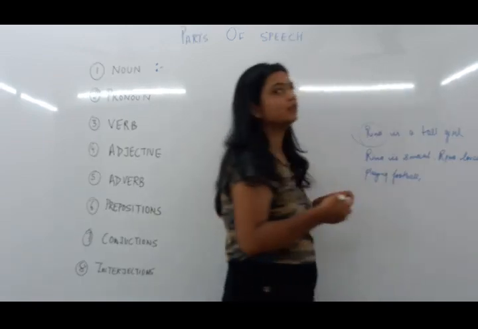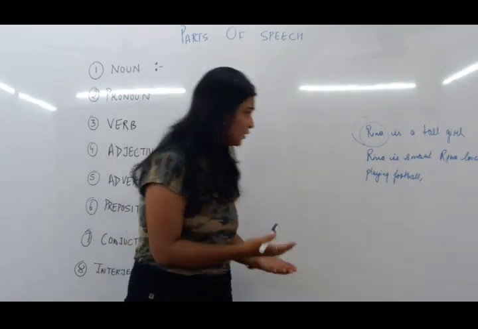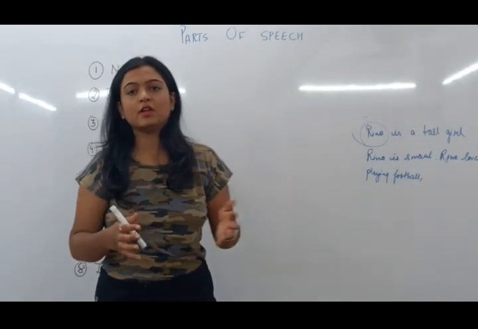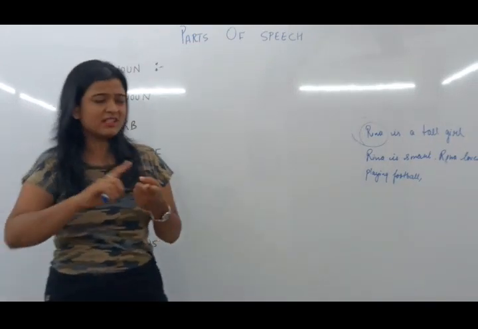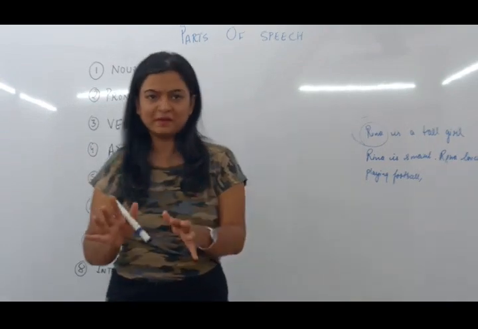Then I'll say Reena studies in St. Paul. How many times am I going to say Reena? Number one, it doesn't sound good. Number two, it is horribly grammatically wrong.